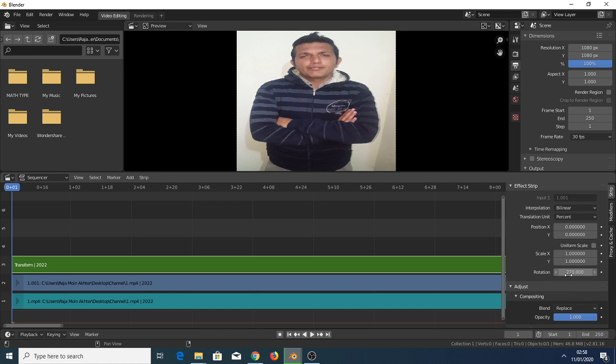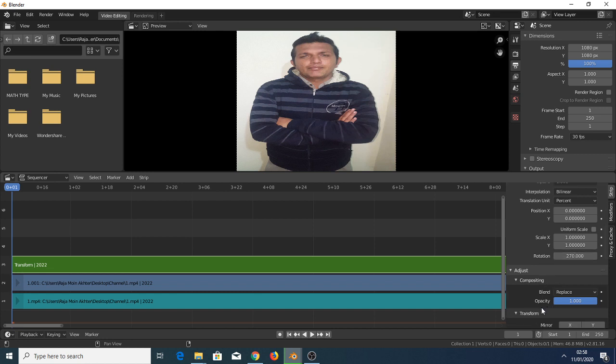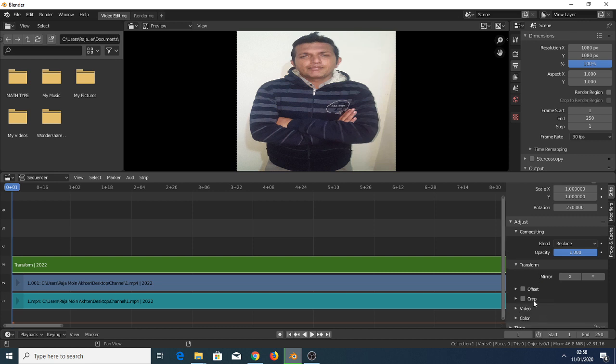You can also set the scale and other properties. Crop, you can crop the video from here if you want to crop. So that's it, you can rotate your video strip in Blender. I am using Blender 2.81 version.